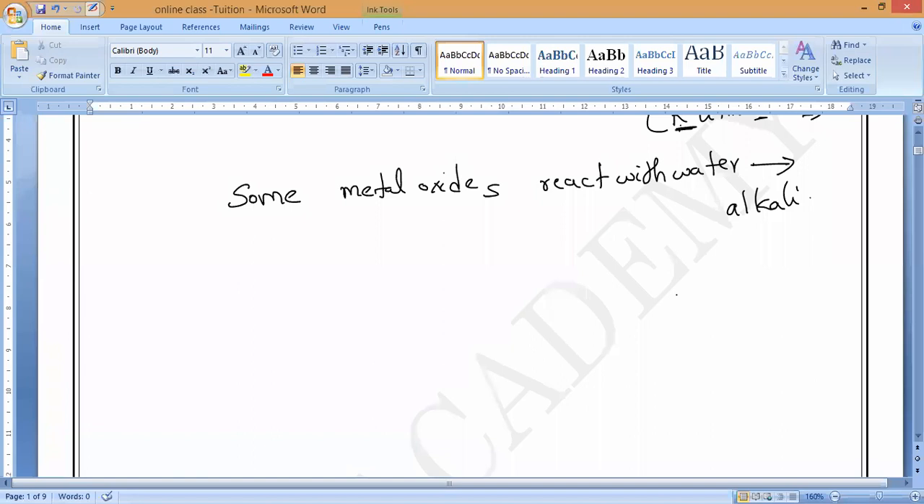The vigor of the reaction with oxygen depends on the chemical reactivity of the metal. What do you mean by vigorous? Very fast, very effective, very dangerous, like the fastest rate. How fast or how slow it is reacting with oxygen depends on one thing: the chemical reactivity of the metal.